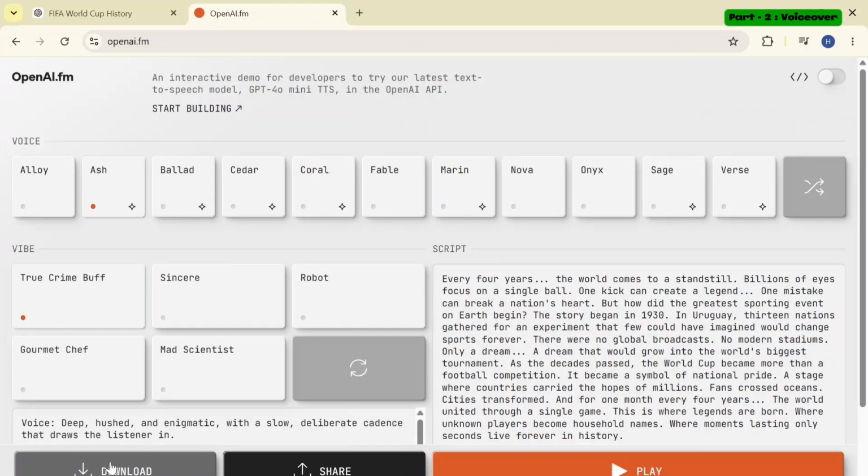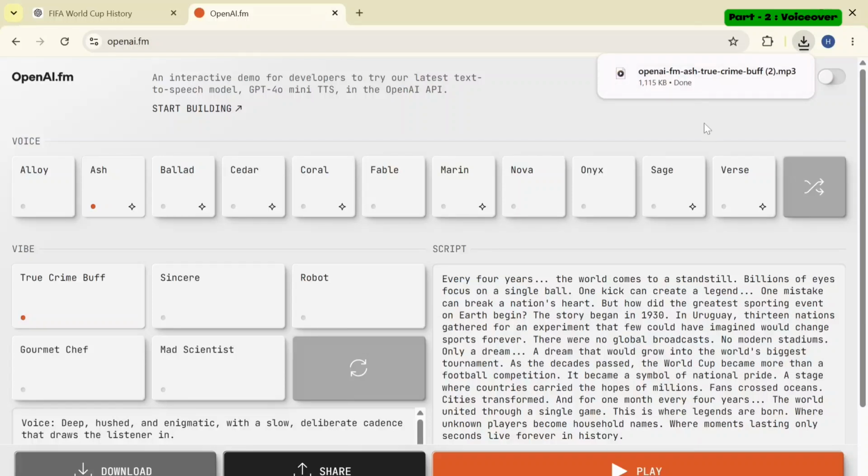Once you are satisfied with your audio, to download it, press the download button on the left side and the audio will be downloaded immediately. You can create and download the audio for the remaining parts of your script. However, as you may have noticed, there are some large pauses in the audio which need to be removed to produce a good quality audio.